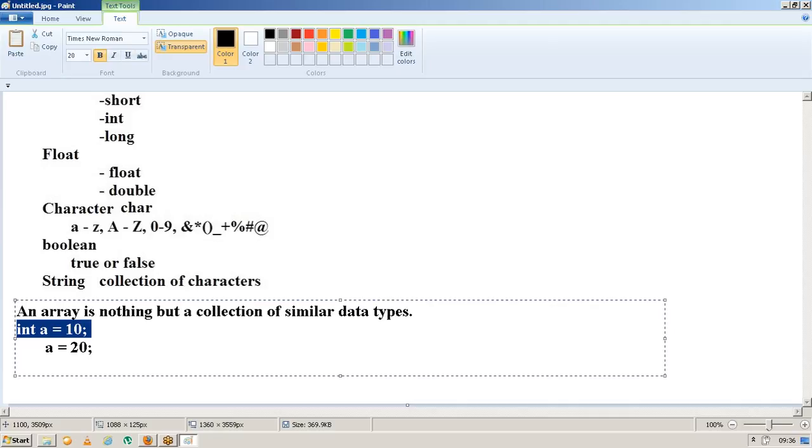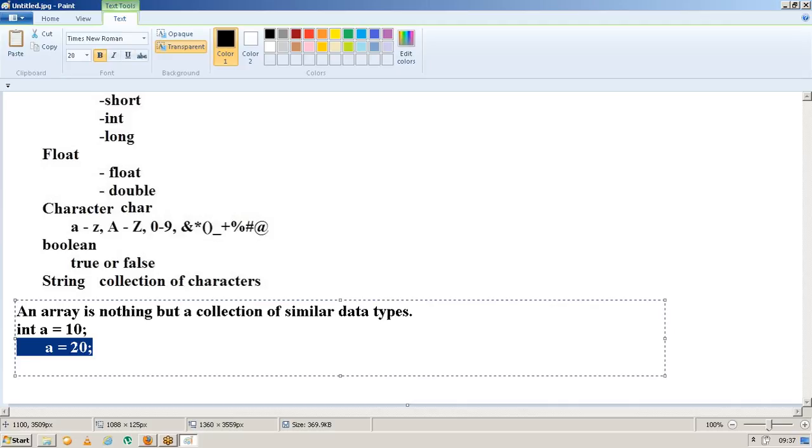Perfect. Right, so an array is nothing but a collection of similar data types. Let us take an example. I am taking an integer a equal to 10, and then a equal to 20 I am giving here. In my program, I have two statements like this: integer a equal to 10, a equal to 20. Does that mean we need to store both 10 and 20 in this variable a?